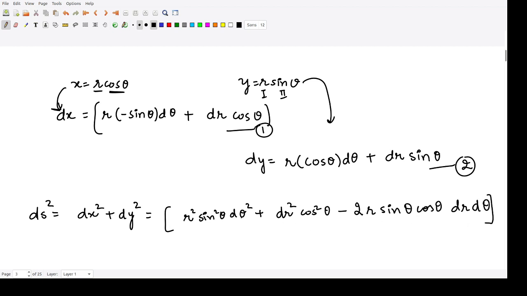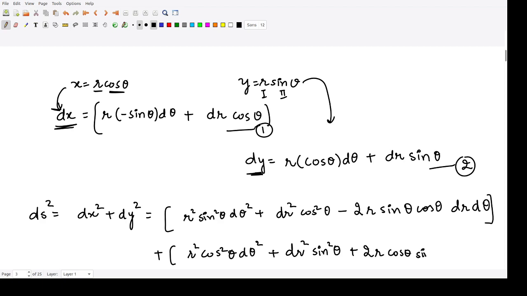This is the square of the dx term, and then we square the dy term as well: the square of the first term, r square cos square theta d theta square, then the square of the second term, dr square sine square theta, plus 2 times first term into second term, 2 times r cos theta sine theta dr d theta. So this is the quantity that we obtain.